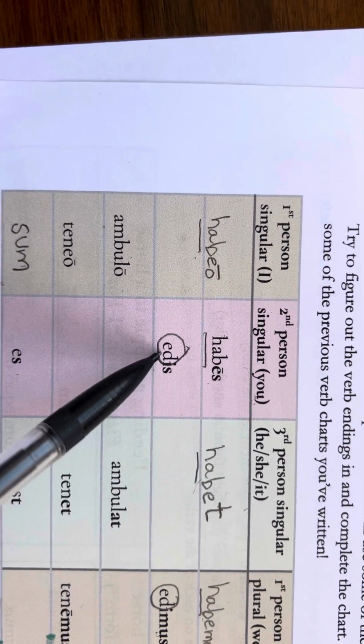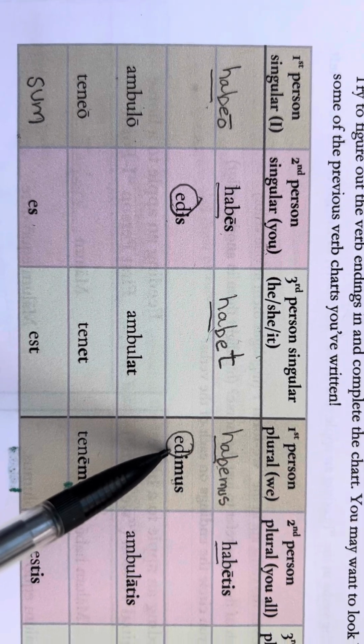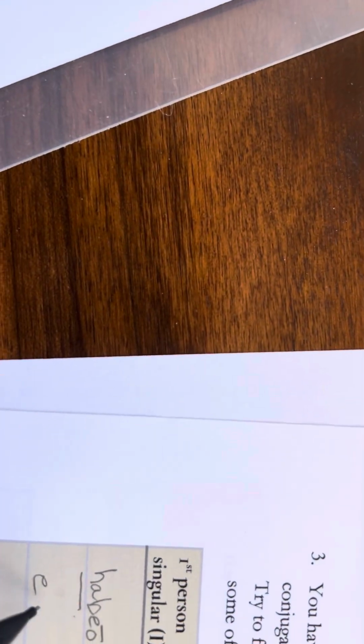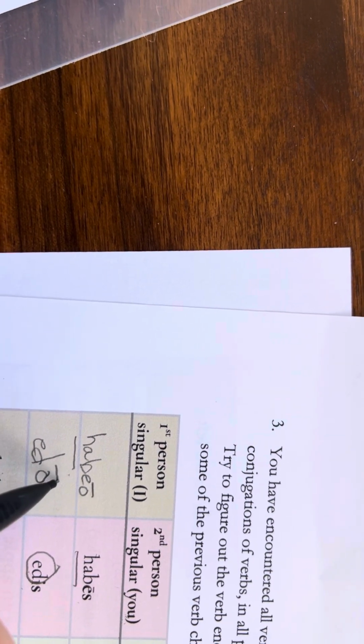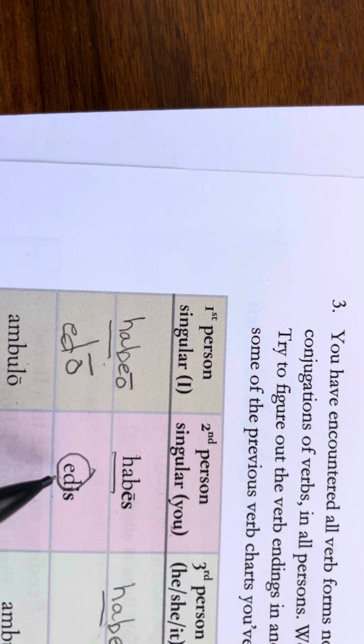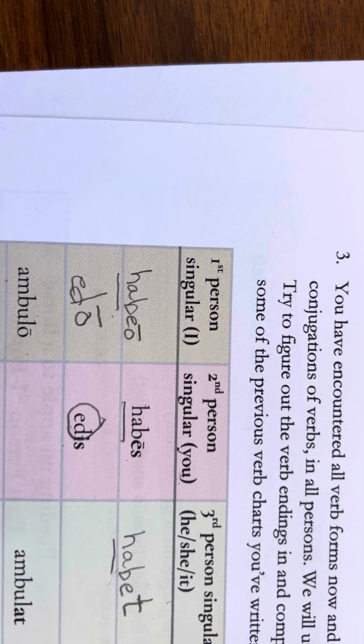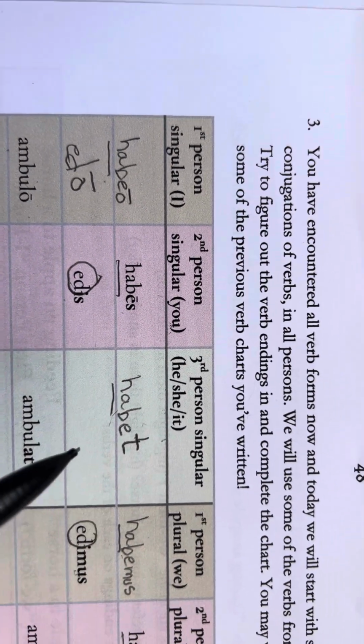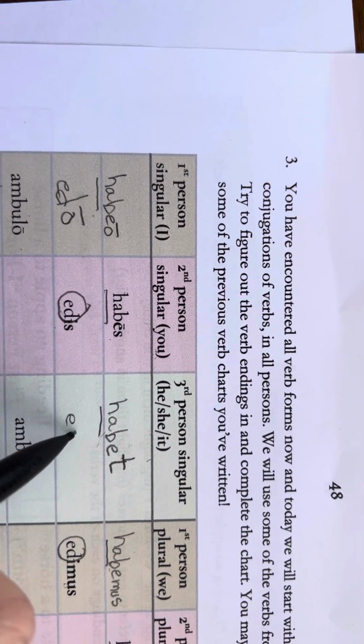So let's take that stem that we have, edis, edimus, edunt. Let's write the stem here, ed. And then all we have to do is add the ending for the first person, which means I, edo, I eat. Edis, you eat. And now we'll put that stem down again, ed.